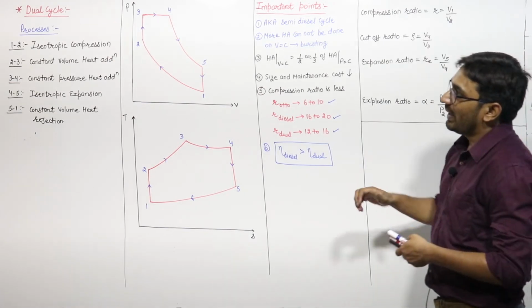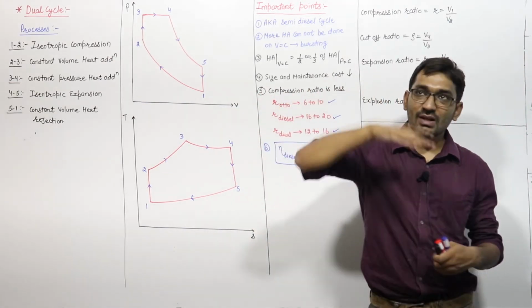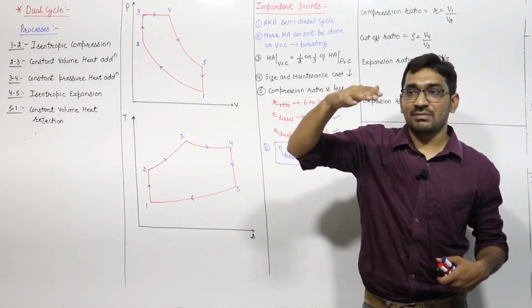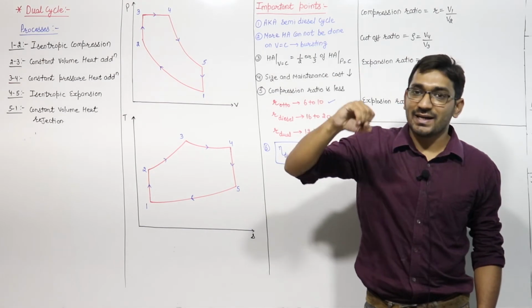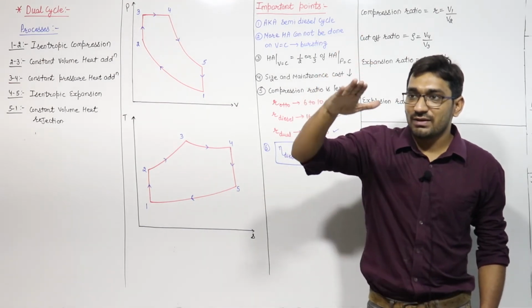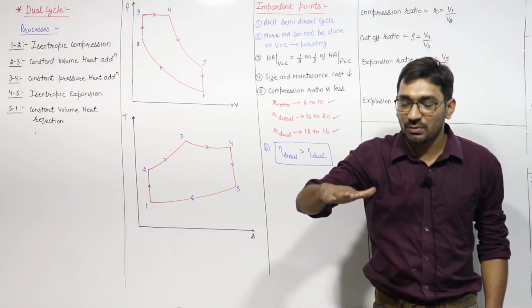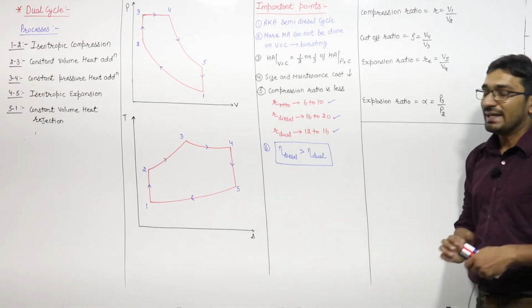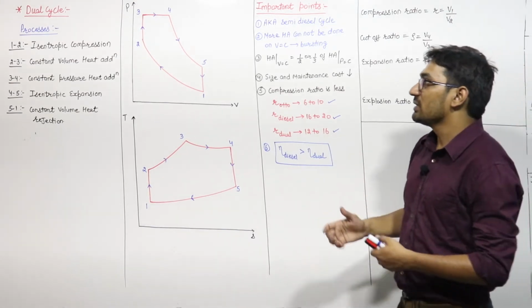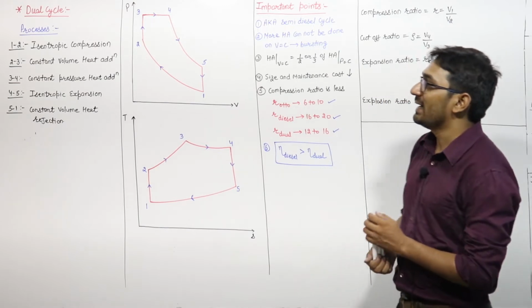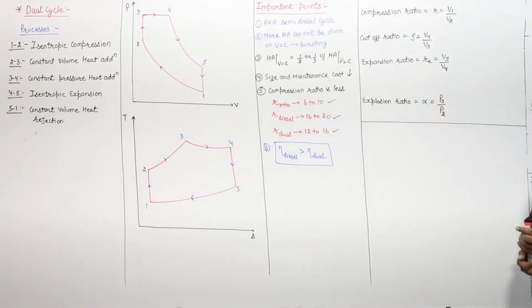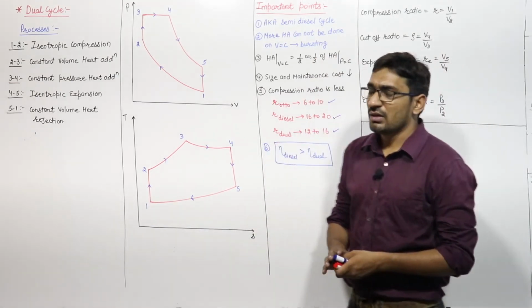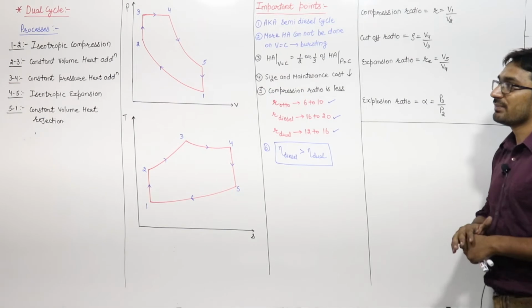So we add heat first when the piston reaches its top dead center and stops for a very short time, and that is the heat addition at constant volume. After that, when the piston starts moving from top dead center to the bottom dead center, we add some more heat, and that is the constant pressure heat addition, right? Also, if you add the constant pressure heat first and the constant volume heat after, there will be a loss of work output. We will see this later with the help of the diagram, right?